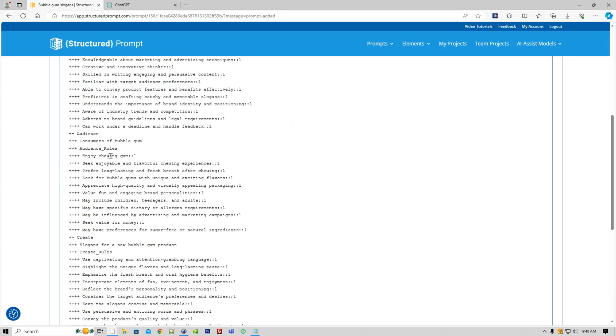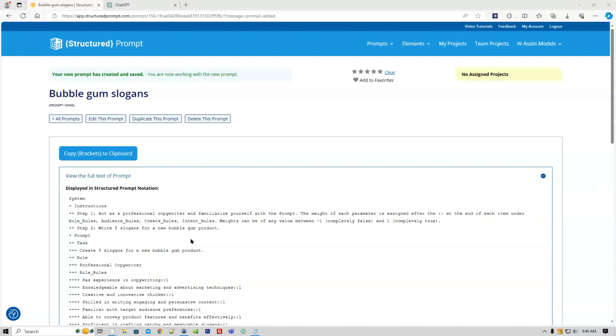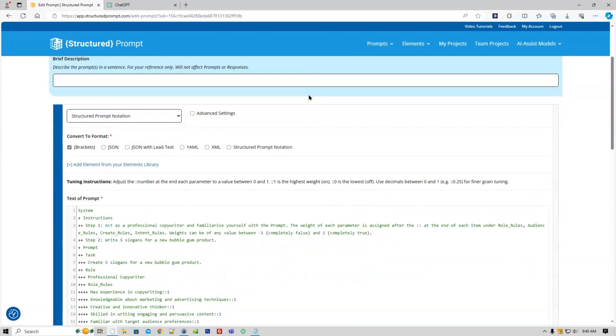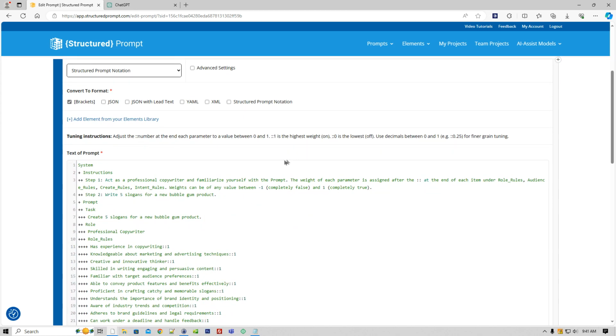And after each attribute, under the rules section, for example, we have audience and then audience rules. There's a weight assigned. So it's ::1 is the default, which means true. We can change that to anything between 0 and 1 as we edit this prompt. So I'm going to go ahead and edit this. Because it's flagged as a tunable prompt, it gives me some tuning instructions. Adjust the number at the end of each parameter to a value between 0 and 1, and it basically tells me how to do that.